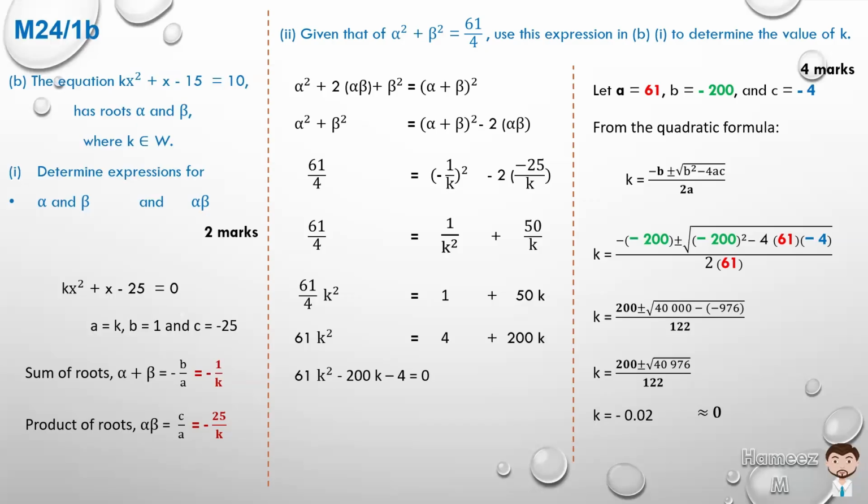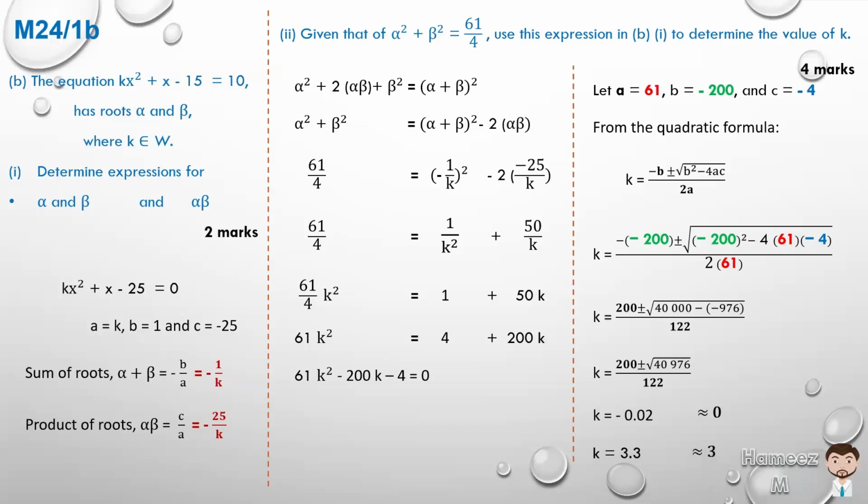The other answer is when we do addition, 200 plus the square root of 40,976 divided by 122, and that works out to be approximately 3.3. Again, this should have given us k as a whole number, 0, 1, 2, 3, 4, and so forth. So the most we can do is approximate 3.3 to the nearest whole number, which is 3.